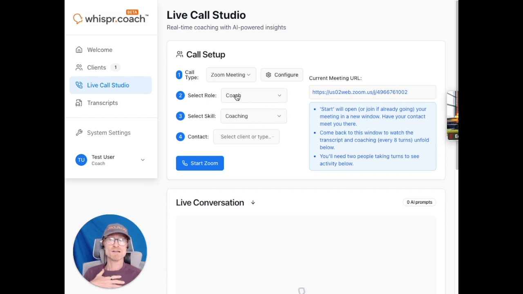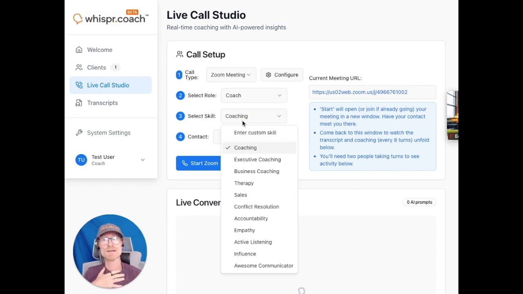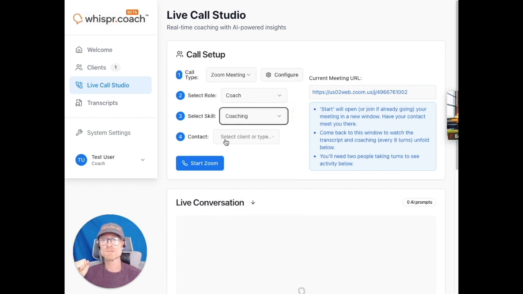For me, it's usually going to be coach and coaching, but you could change this to be a therapist, a salesperson, a human, for personal leader. If you want, you can play around with the skill, but generally you can leave those two alone. Select your contact. It's not technically required for a digital meeting, but Whispr.coach can track that person over time.